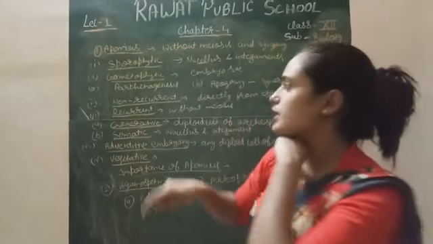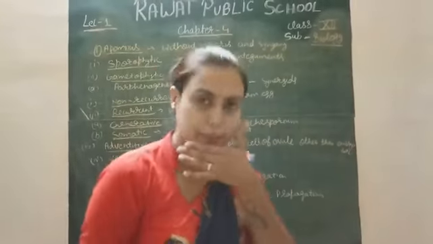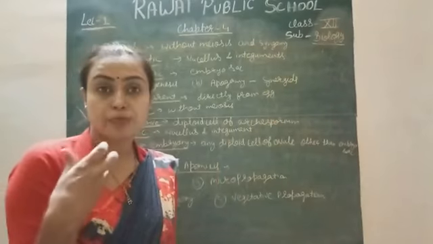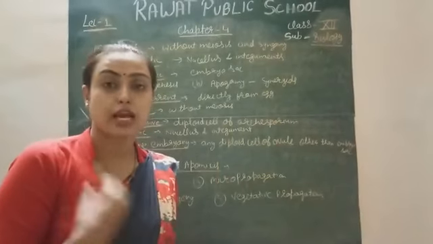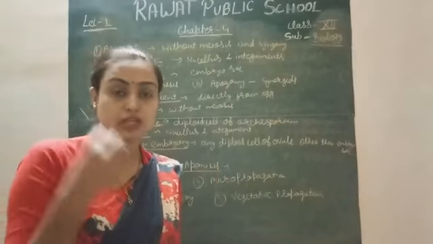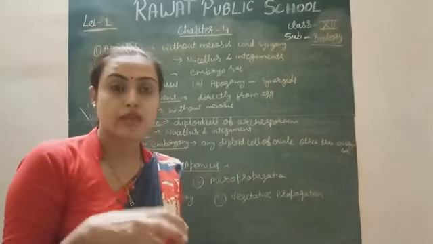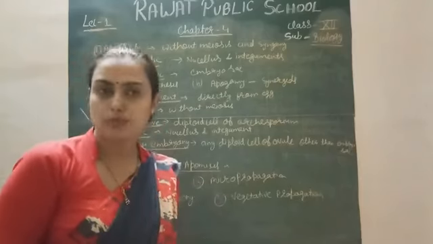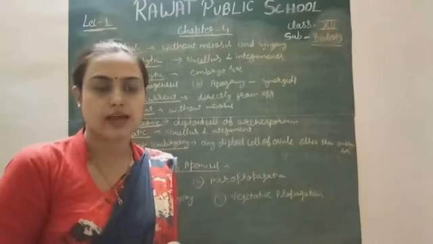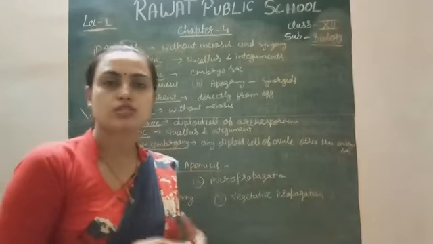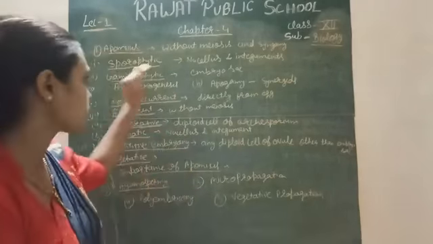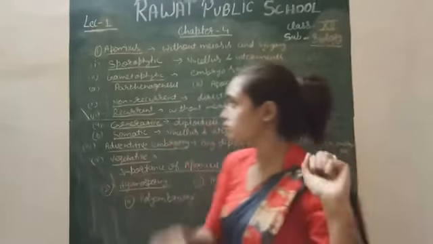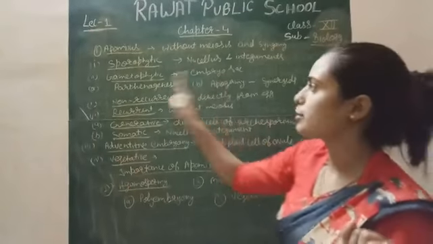Next is the gametophytic. Gametophytic means the cells which help in the formation of the embryo sac, the gametic cells which produce the male gamete and the female gamete. The embryo sac is where the egg cell is produced. So when the embryo is produced from the egg cell of the embryo sac, this type of apomixis is called gametophytic. This gametophytic is further of two types, parthenogenesis and apogamy.